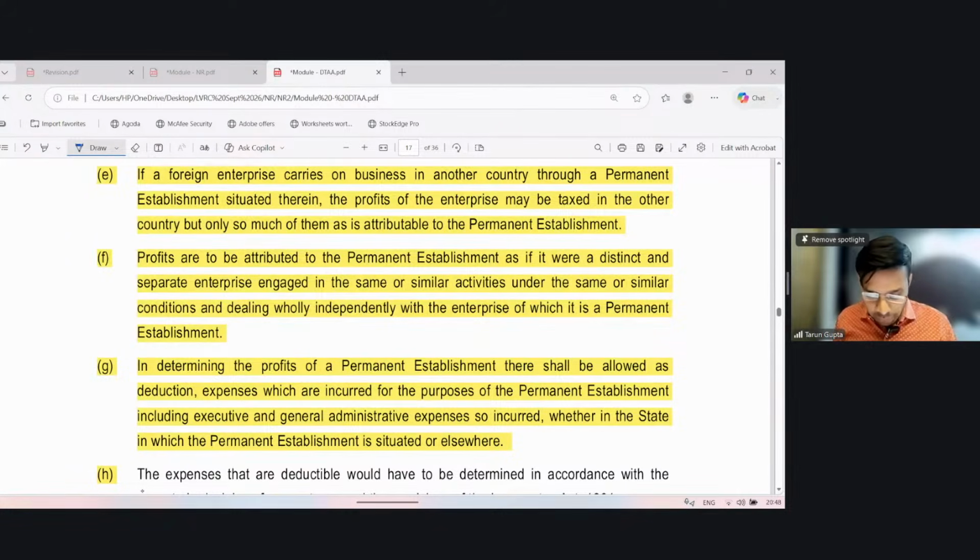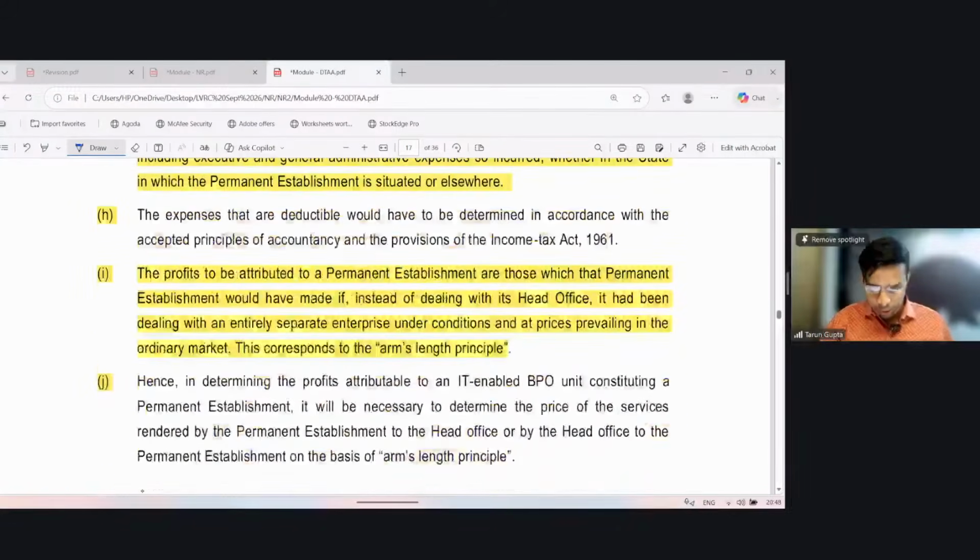In determining the profit of a PE, there shall be allowed as deduction expenses which are incurred for the purpose of the PE, including executive and general administrative expenses so incurred, whether in the state in which the PE is situated or not. So, if there is a PE, the income of the PE is computed on a net basis after allowing expenses incurred for the purpose of the PE.